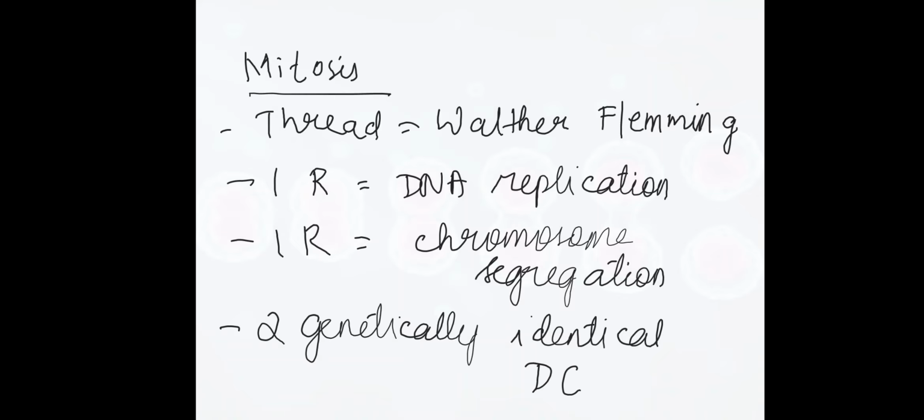So these are the characteristics. Mitosis is derived from the Greek word that means thread, and it was introduced by Walter Fleming. During mitosis, there is one round of DNA replication, one round of chromosome segregation, and two genetically identical daughter cells result.